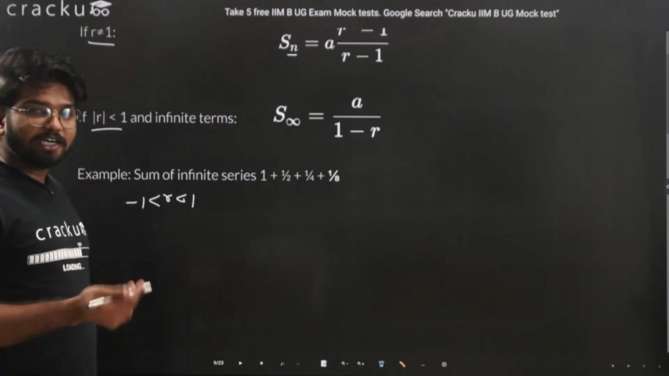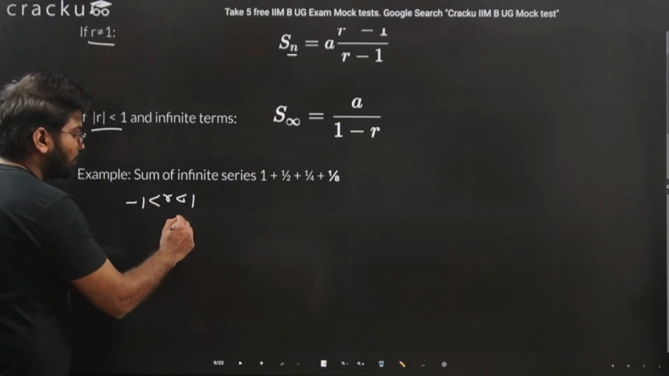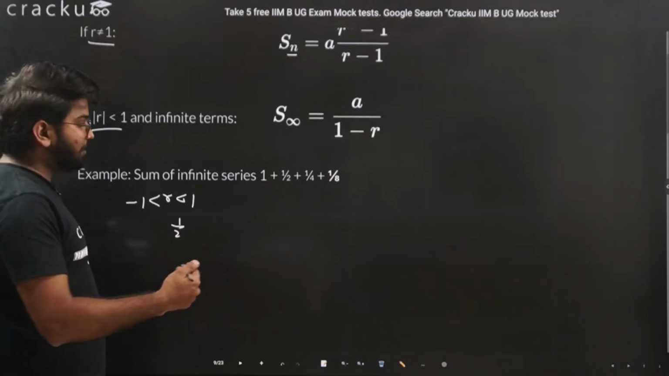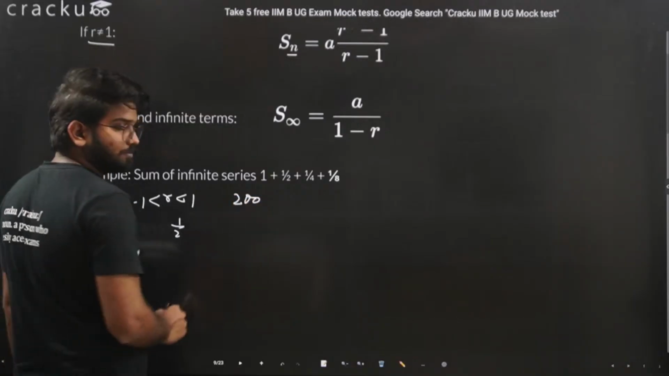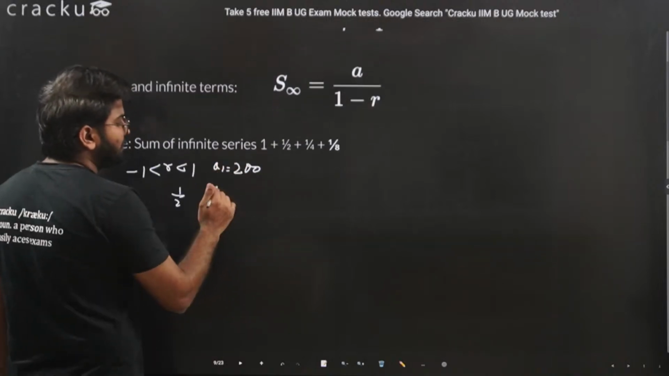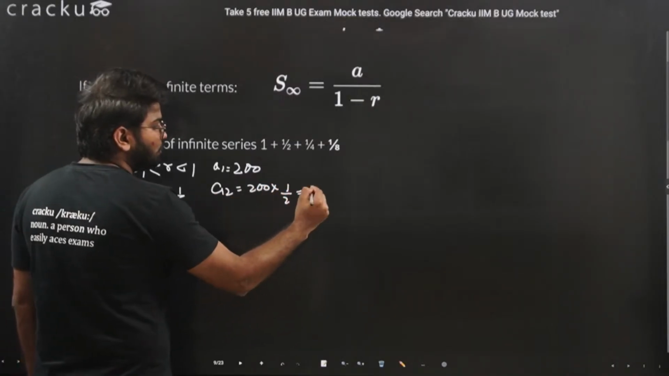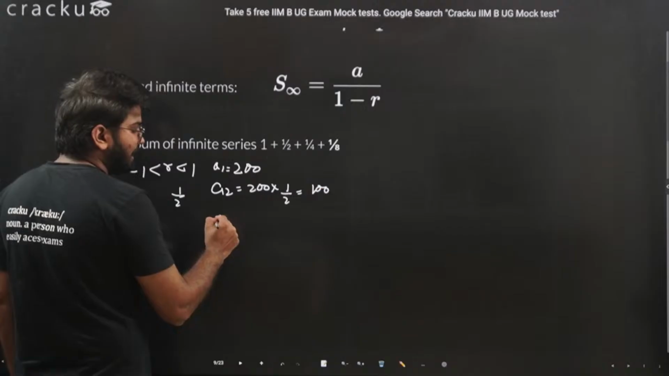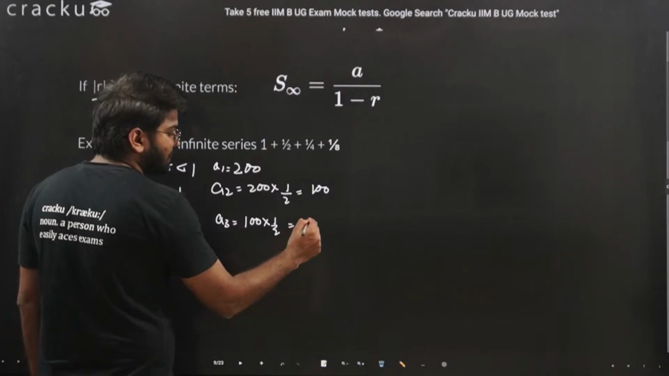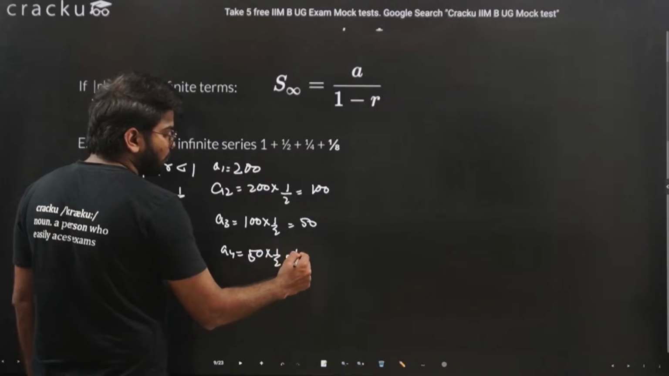Why is this a unique type of series? Let's assume any number between this range. Let's say 1 by 2. And let's say any sequence, and the first term let's say is 200. So first term is 200, A1 is equal to 200. A2 will be 200 into common ratio 1 by 2, that is 100. A3 is equal to 100 into 1 by 2, 50. A4, 50 into 1 by 2, 25.